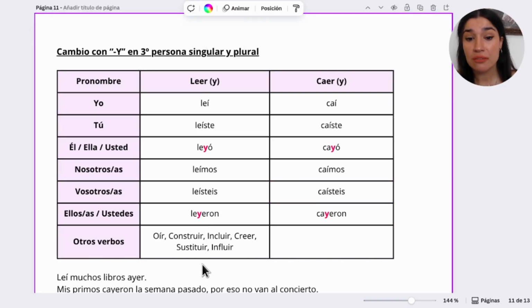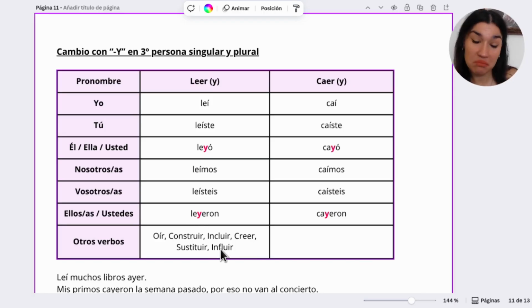So we are gonna say now, for example, with creer, a verb that we use a lot. So we remove er: yo creí, tú creíste, él creyó, nosotros creímos, vosotros creísteis, ellos creyeron. Okay, we include that y there. We remove er and we add that y.